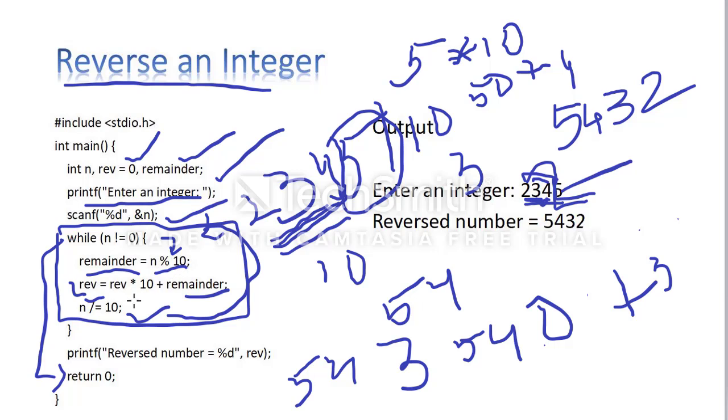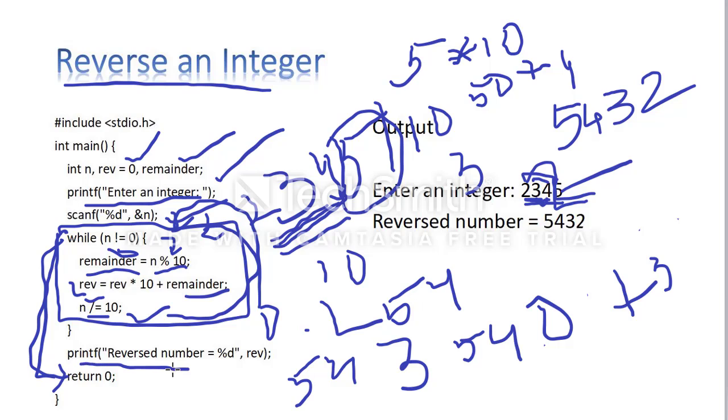So already we have 543 here. So 543 into 10 is 5430, plus 2. What is the number? 5432 is there. So what is the n value here? 2. 2 divided by 10, in integer division, will take the value only 0. So is 0 not equal to 0? No, 0 is equal to 0, so the condition is not true. So here I am going to skip the while loop.